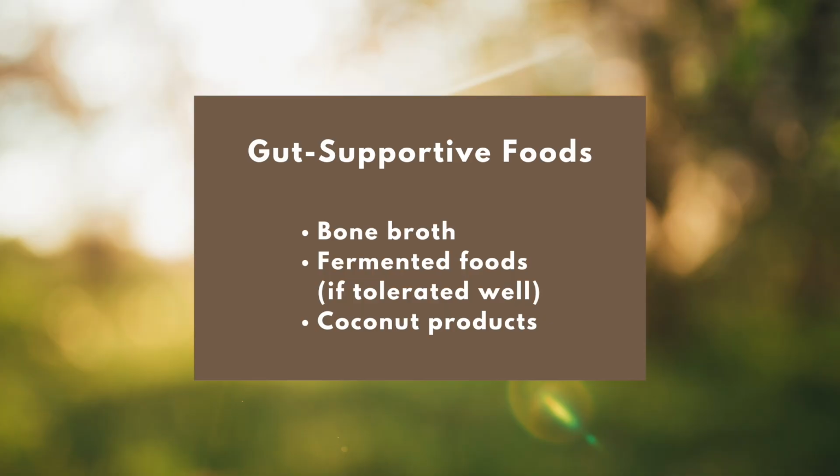On a side note, even though certain grains are considered to be lower FODMAP, we commonly remove all grains from the diet because they can be inflammatory triggers for the gut. Another group of foods that are approved on the SIBO diet are gut-supportive foods, such as bone broth, fermented foods, if you tolerate them well, coconut products, and more.